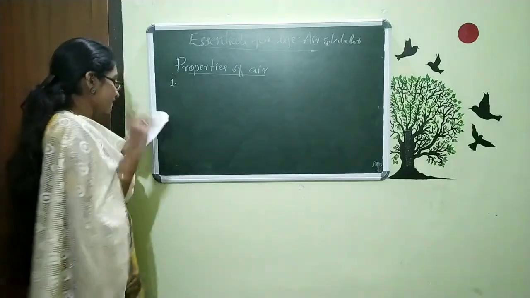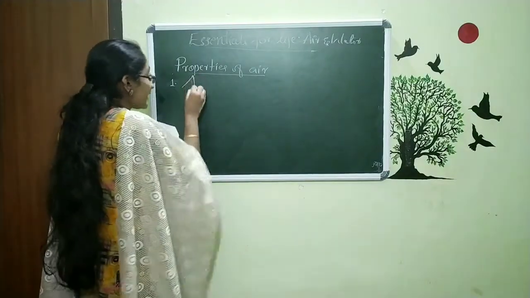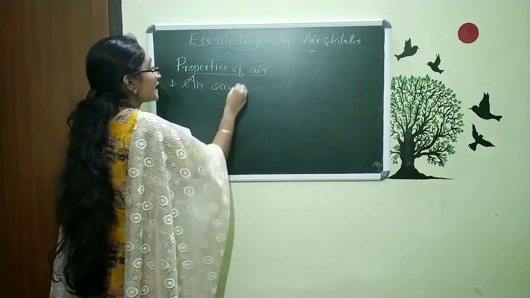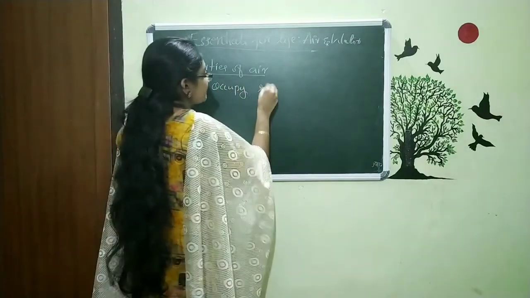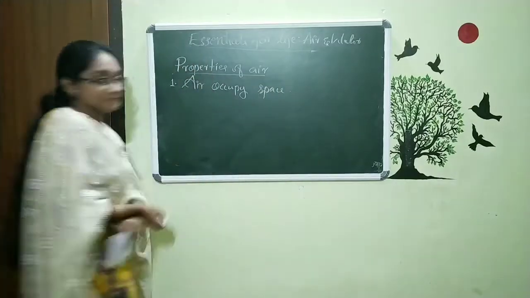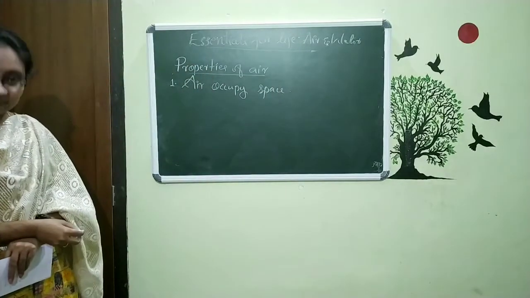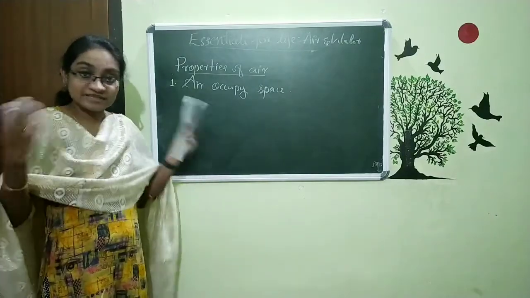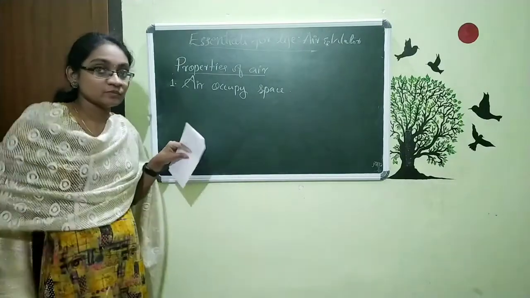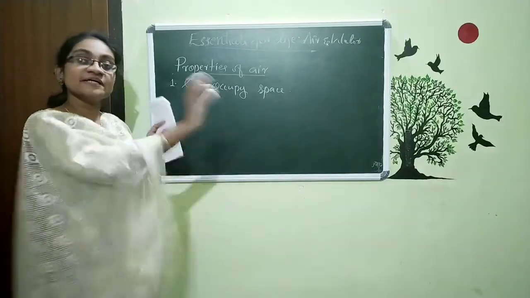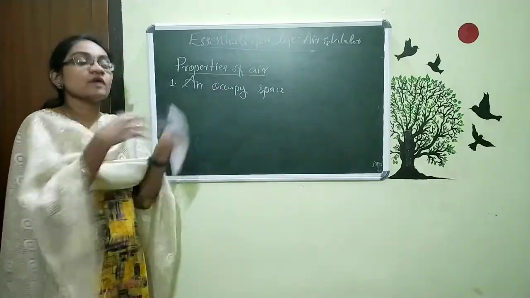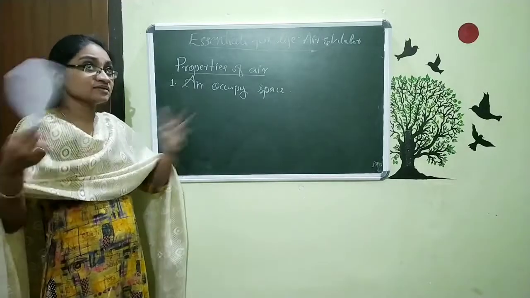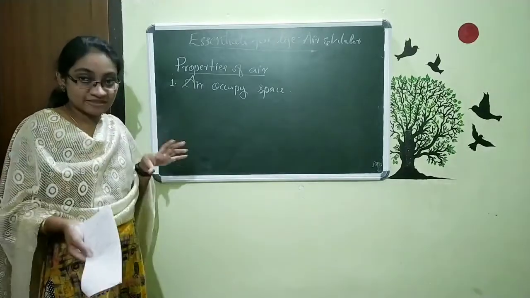The first property is this: air occupies space. Air occupies space. That means air needs space. So generally we can't see this air, but we can feel it. When we are moving our hands, we can feel the presence of air around our hand. So don't think that we can't see this and so it does not need any space.